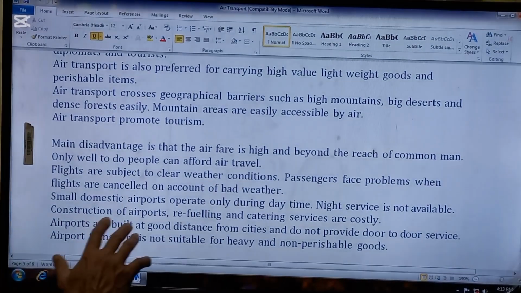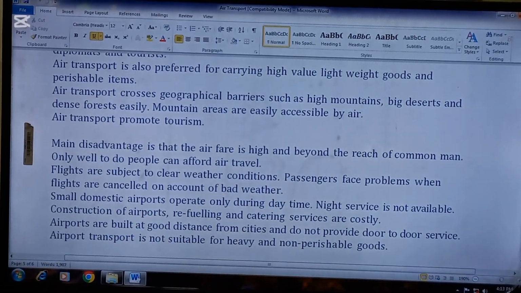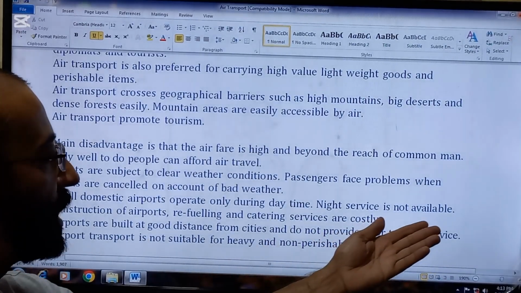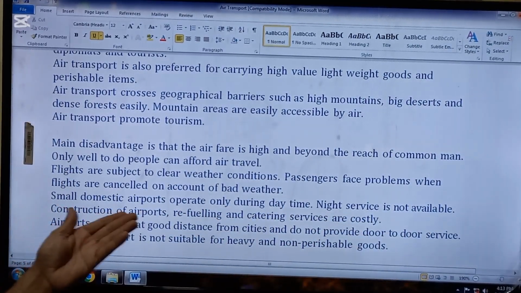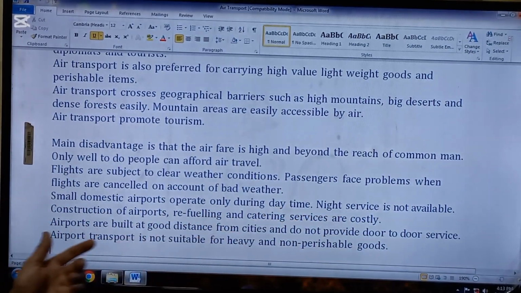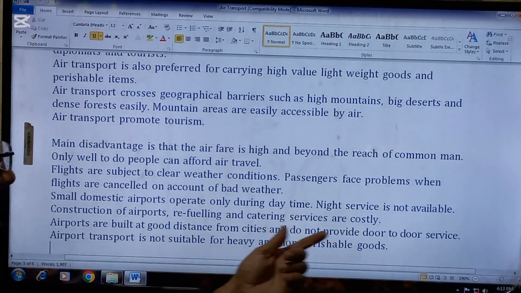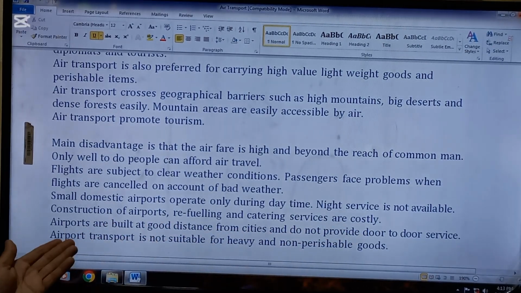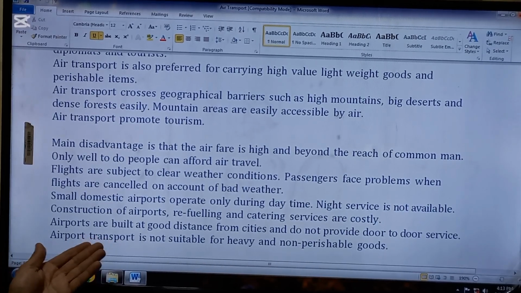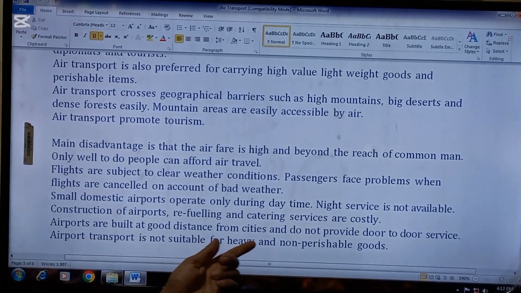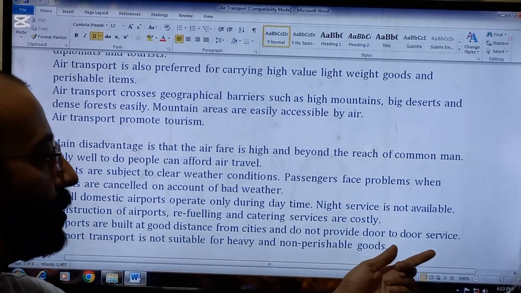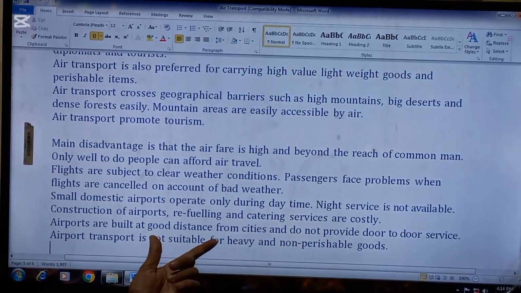Third, small domestic airports operate only during daytime. Night service is not available. This is the third disadvantage. Construction of the airports, refueling and catering services are costly. So this is another disadvantage. Airports are built at a good distance from cities and do not provide door-to-door service. So this is another disadvantage.